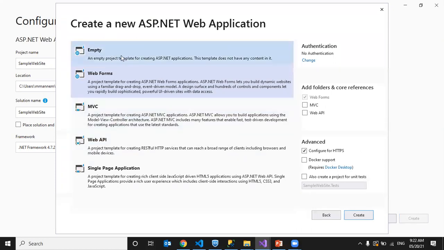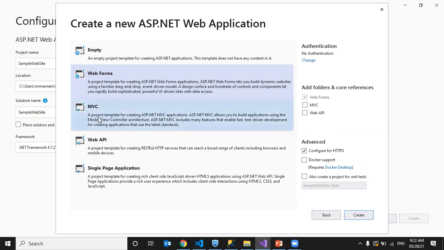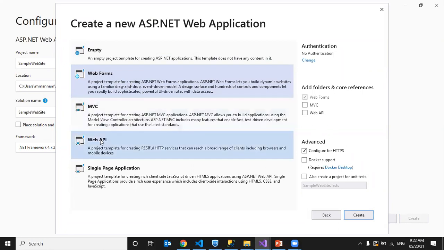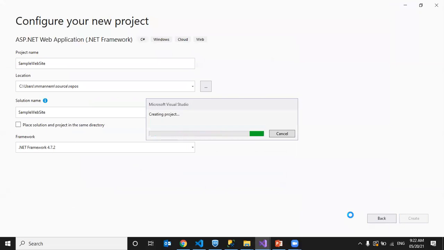We can have some empty template or some basic pages like about us, contact us kind of pages, or we can have MVC development or web API or single page application. I don't want an empty application. I'll show some pages. That's why I'm selecting the web forms template and clicking on the create button. So a default project will be created. I'm just recapping all the topics that we covered already, so that the new guys will also understand.